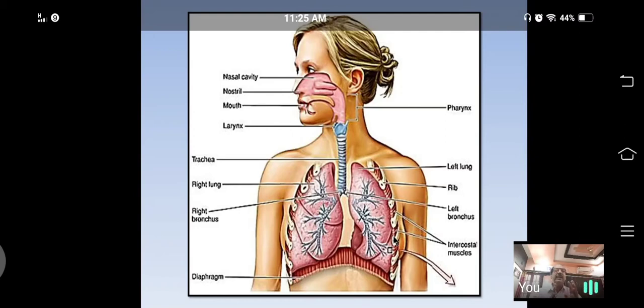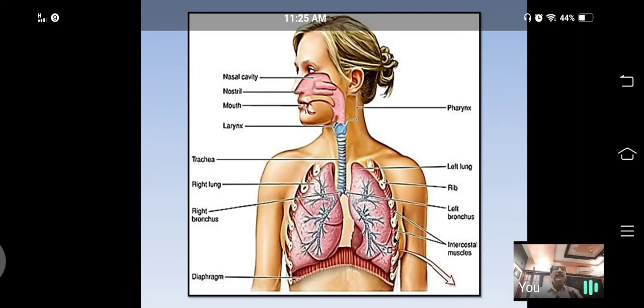At the air sacs, the alveoli, exchange of gaseous oxygen and carbon dioxide takes place. That's why all alveoli are called the structural and functional units of the lungs.